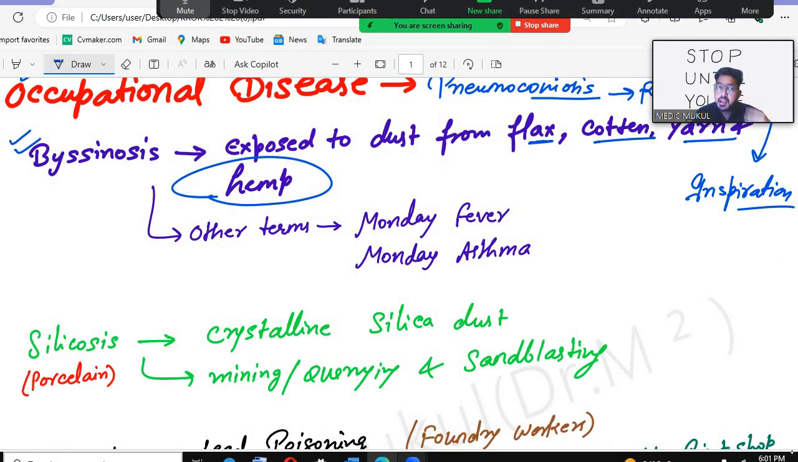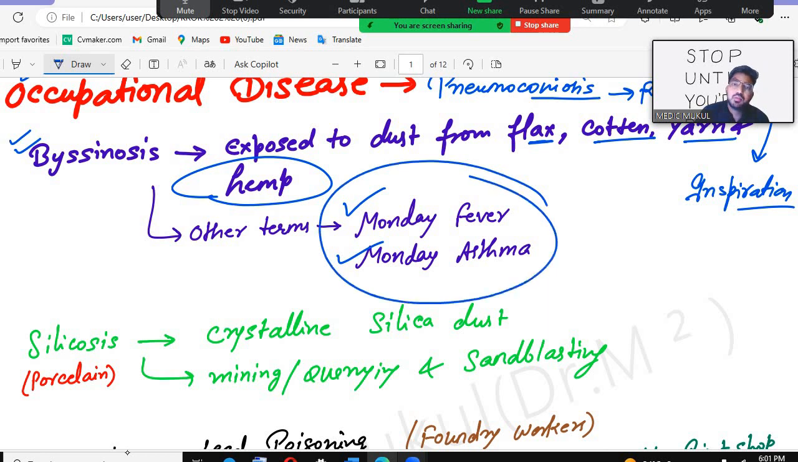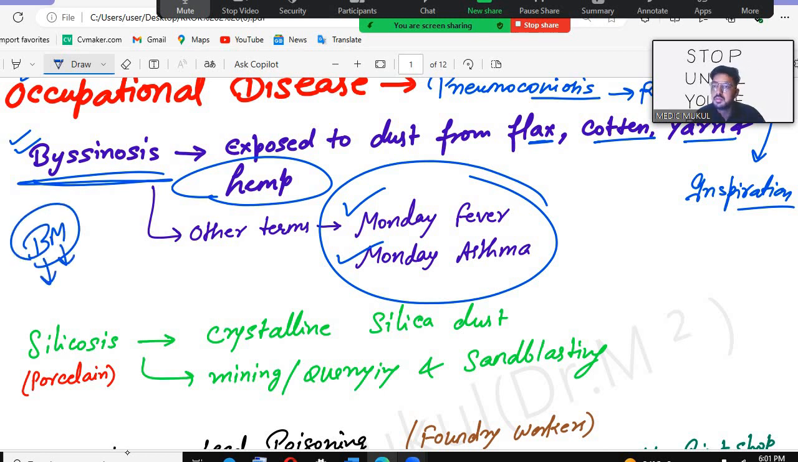Now look, other terminology they will give you for BC. Firstly, they can give you Monday fever, or they can give you Monday asthma. When they give you such things, remember they are talking about BC. So remember, BC means Monday fever or Monday asthma. BC, Monday fever, Monday asthma.